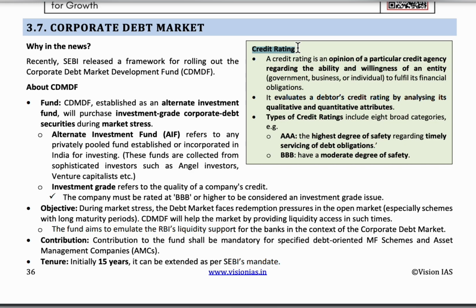Okay, so that is the credit rating. And yes, the debt market is also called the bond market. If corporates want to release bonds because they need money, that is called the corporate debt market. The debt market is of two types: the government debt market and the corporate debt market.